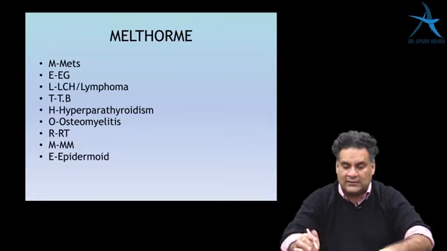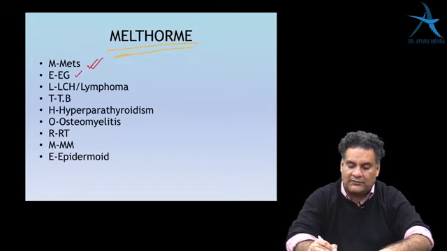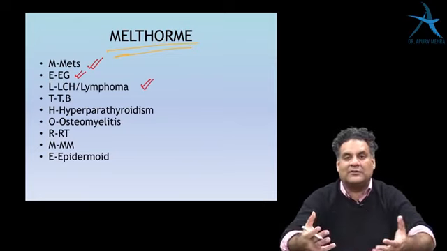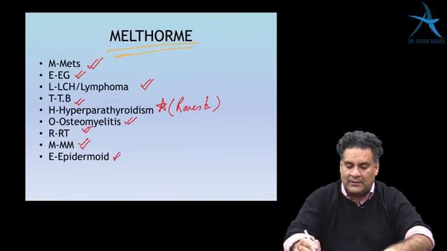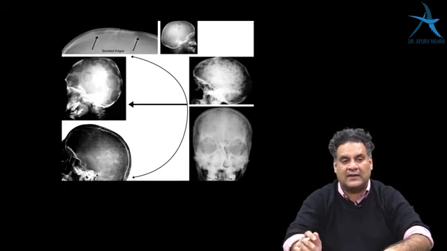Lytic lesion of a skull is a spot diagnosis or discussed in an MCQ. Whenever they talk about lytic lesion of skull, remember this mnemonic of Mel Torme: metastasis, eosinophilic granuloma, one of the histiocytoses. Another Langerhans cell histiocytosis, so twice in the mnemonic, lymphomas, tuberculosis, hyperparathyroidism, which is the rarest cause here, osteomyelitis, radiotherapy, multiple myeloma, and epidermoids are the other causes. So you will have punched out lytic lesion on the skull.